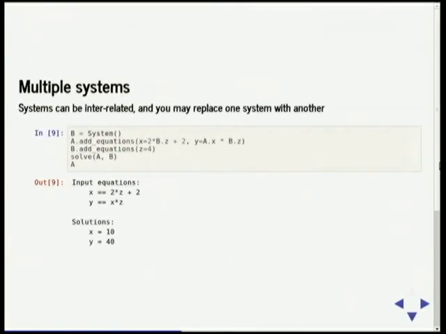And in the real world, you don't have x1, x2, x3, or x, y, z. You have different systems, and these systems are interdependent and have relationships. And sometimes you want to exchange different inputs. So let's define a new system B, and then A references B.z, and we set z equals 4. And we solve that collection of groups, we see the input equations for A, and these solutions are shown there.